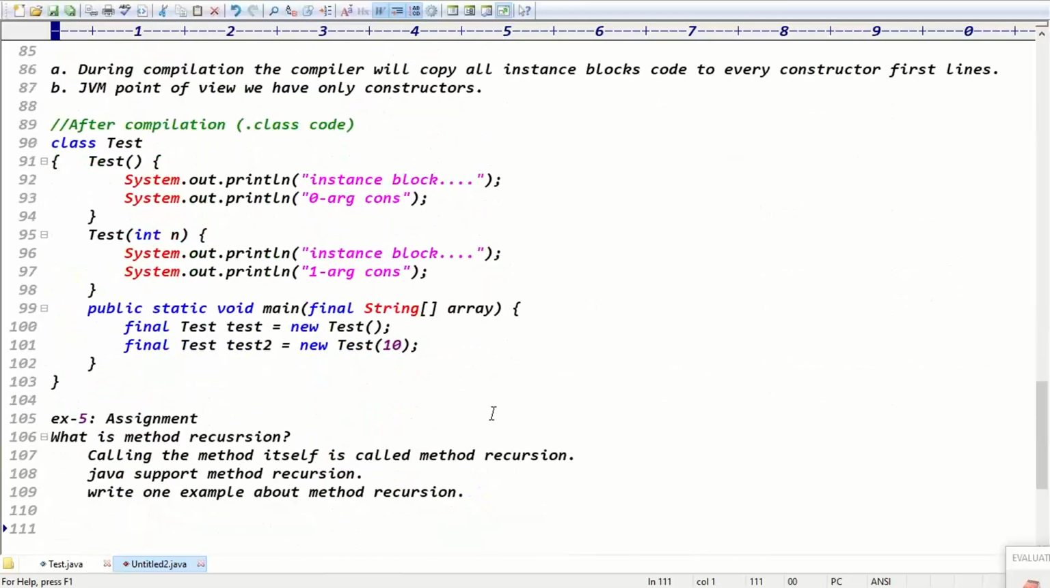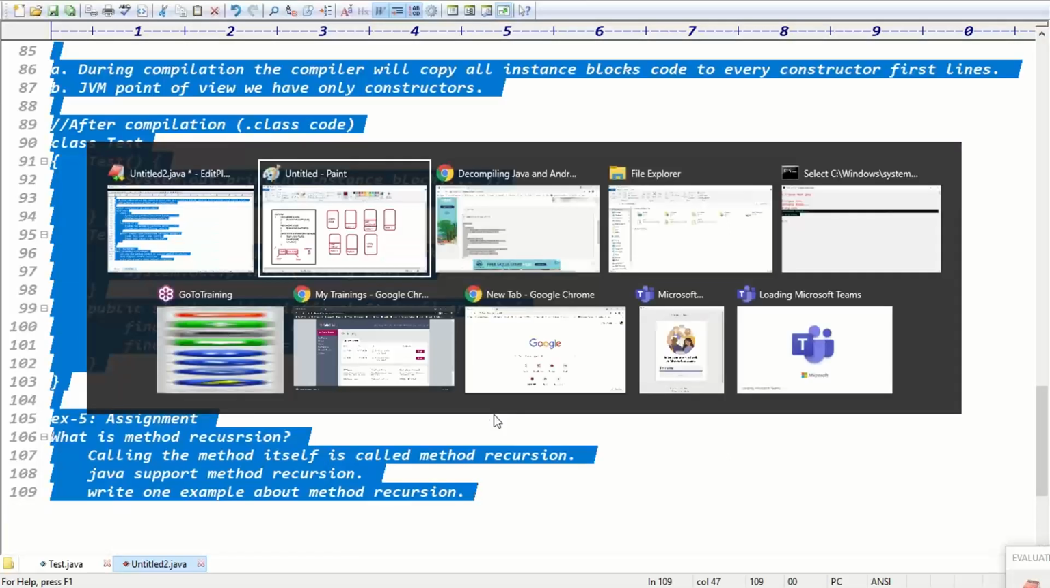And example 5 is method recursion. Calling the method itself is called method recursion, guys. Does Java support method recursion or not? Definitely yes. Java supports method recursion. Calling the method itself is called method recursion. Write an example about method recursion, guys.